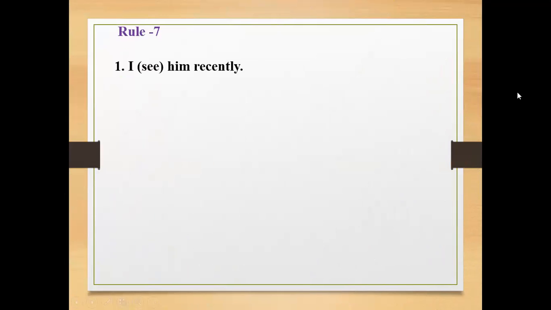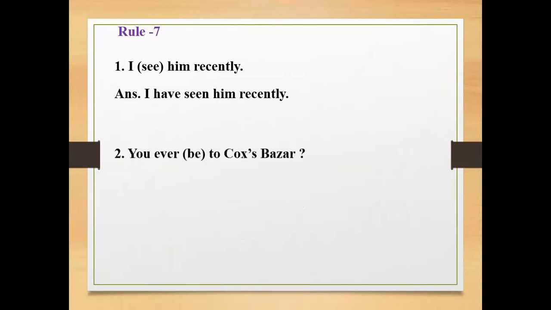Rule 7. I see him recently. If there is an indication of just now, recently, lately, already, yet, it will be present perfect tense. And we know the structure of present perfect tense, so the answer will be: I have seen him recently.